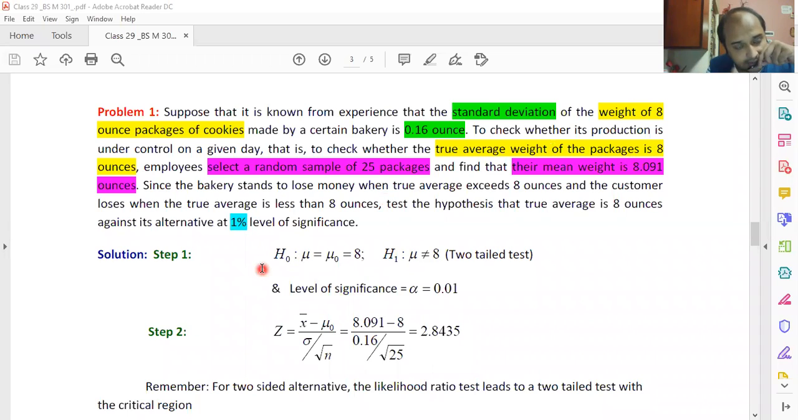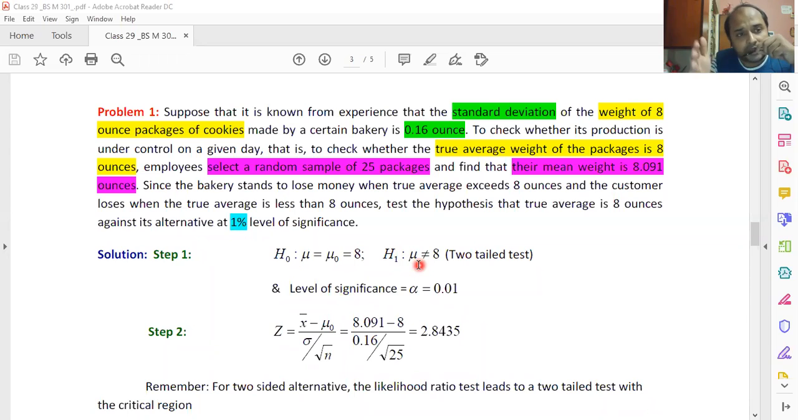So in the solution part, they have set their null hypothesis as mu, the population mean, whose specific value is mu naught, and in this case it is 8. And if it is not 8, then whether it is lesser than that or greater than that, nothing is mentioned in the problem. Okay, so we are not sure about it. So in the alternative hypothesis, we have mentioned mu not equal to 8.